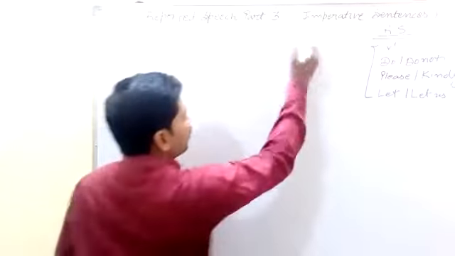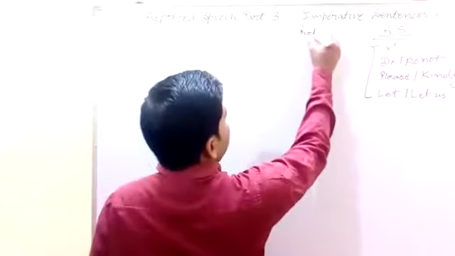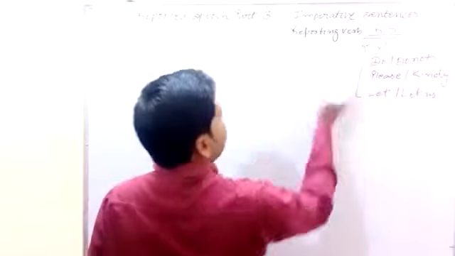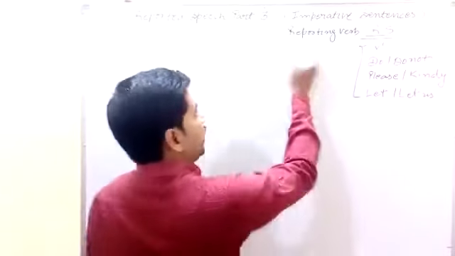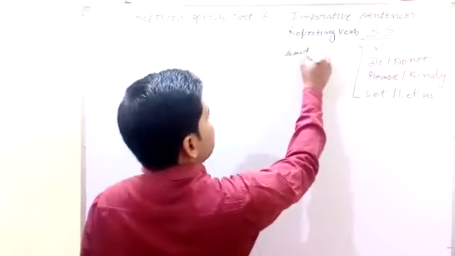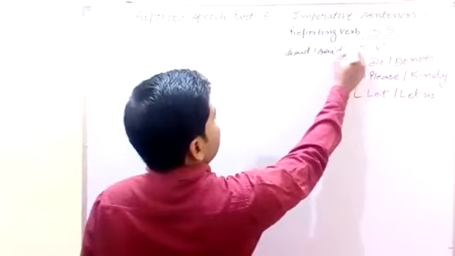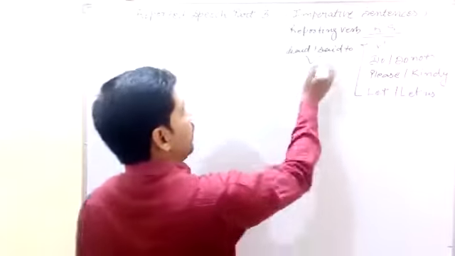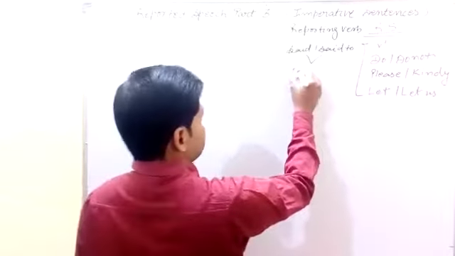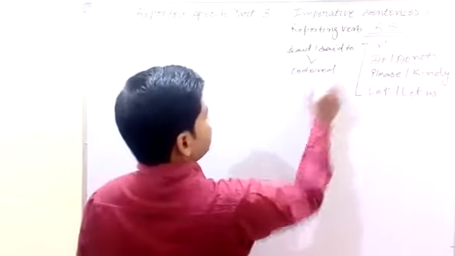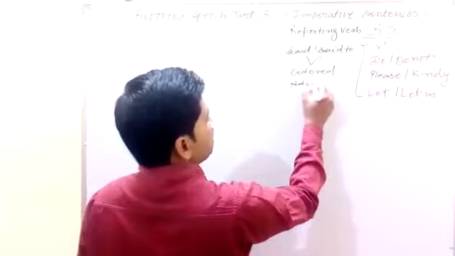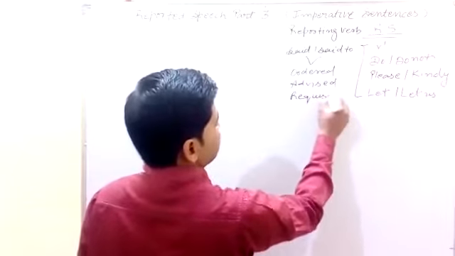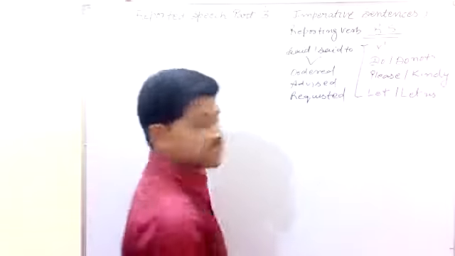So what is the change in the reporting verb? You know, students, the reporting verb is the part outside the inverted commas. Here we find said and said to. Then we can change it according to the feelings of the reported speech: ordered, advised, or requested.